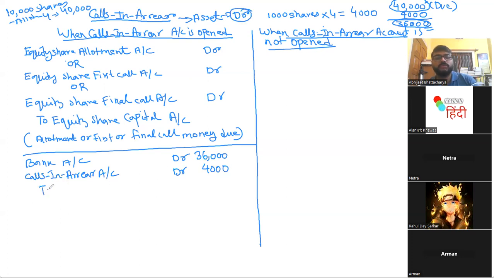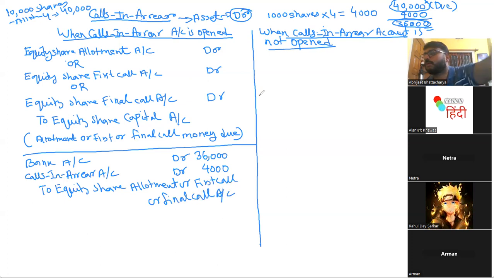To equity share allotment, or first call, or final call account. It could be any one of the calls. Is this understood, students? Is this clear? Yes, sir. Done. So that is when calls in arrear account is open.